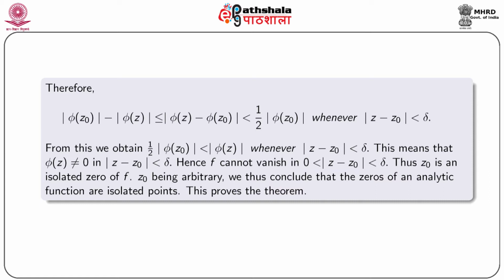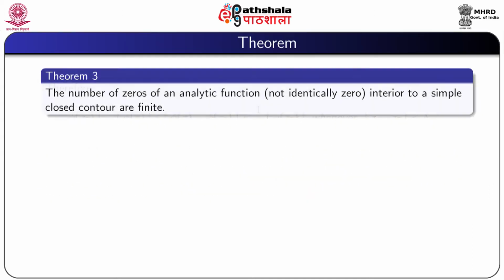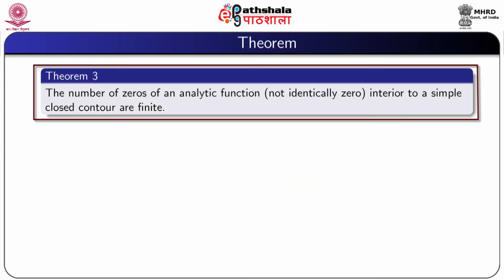Thus, z0 is an isolated zero of f. z0 being arbitrary, we conclude that zeros of an analytic function are isolated points. This proves the theorem. Now we prove another result.